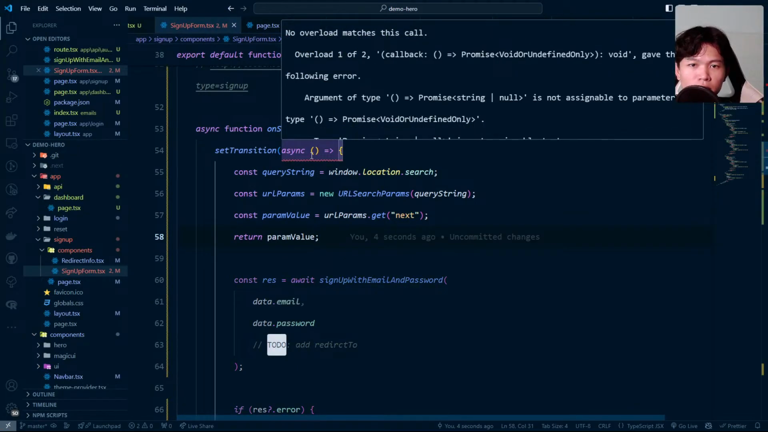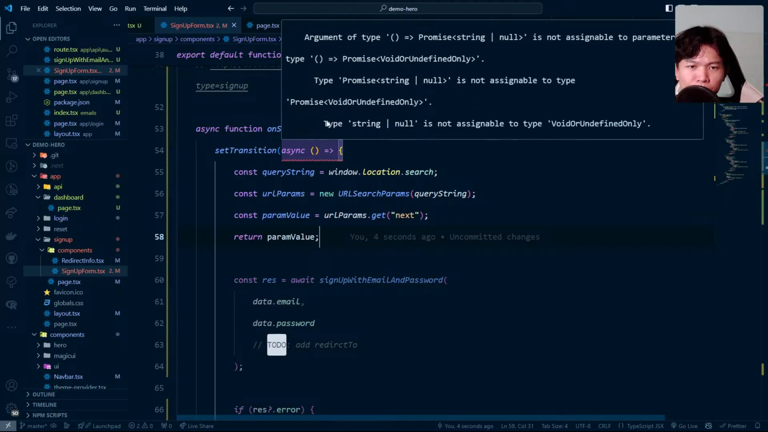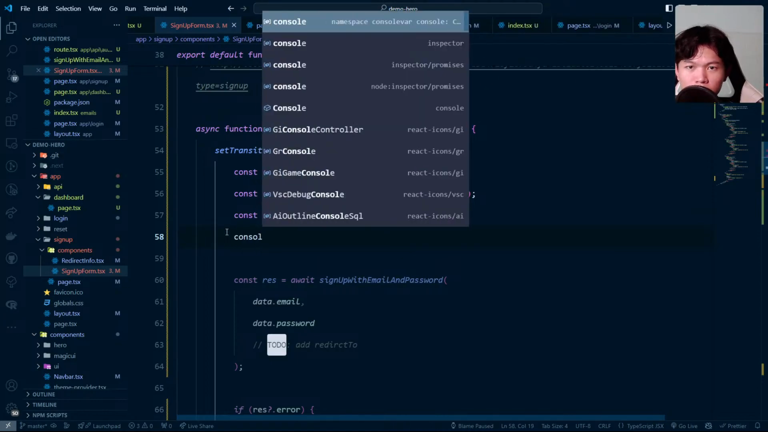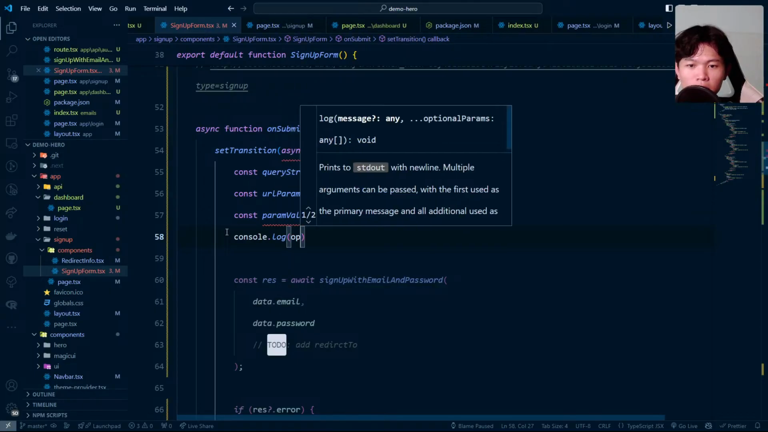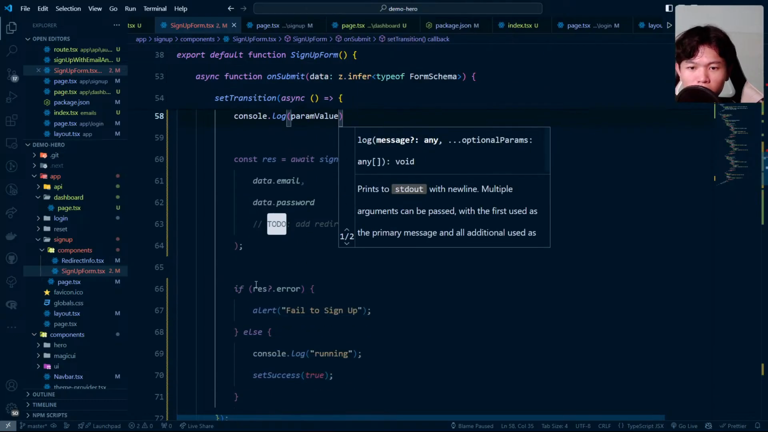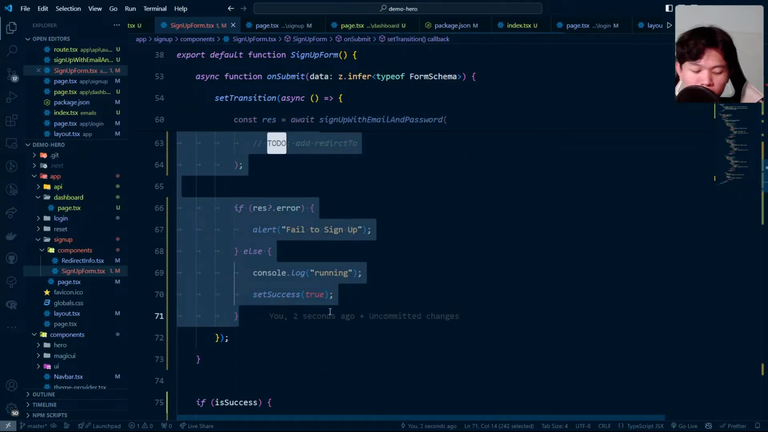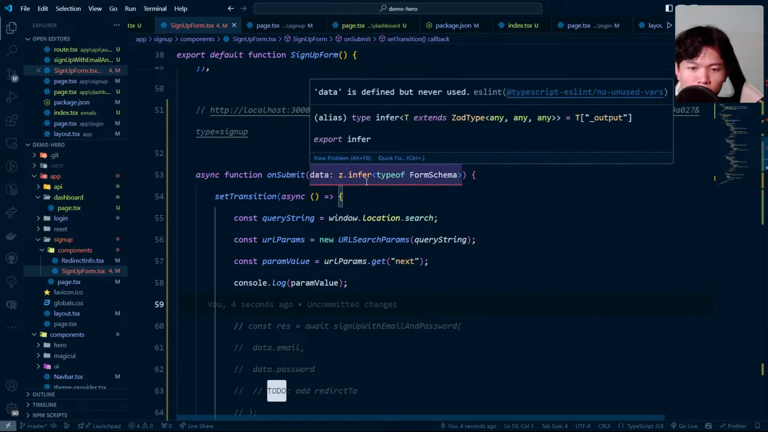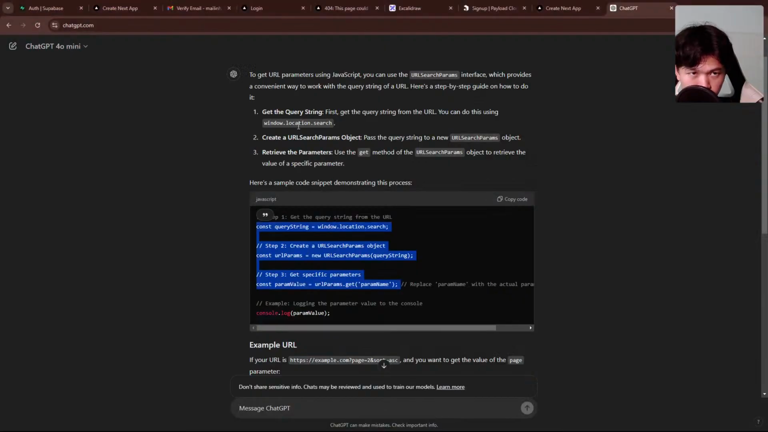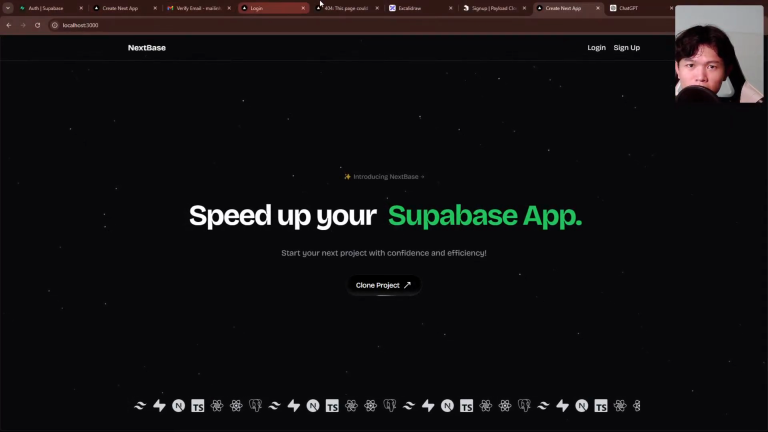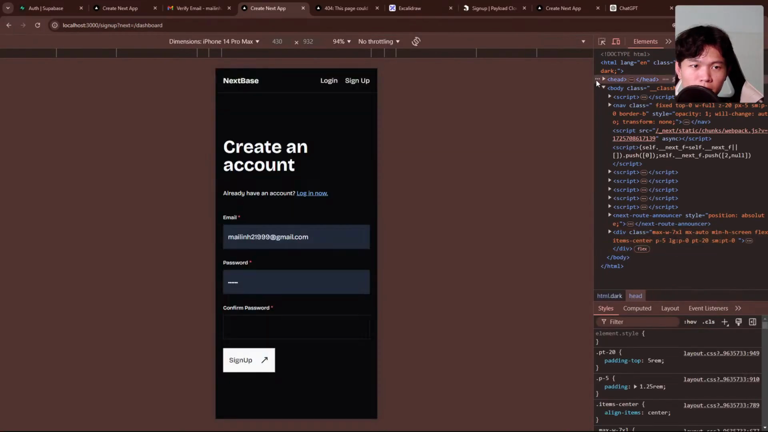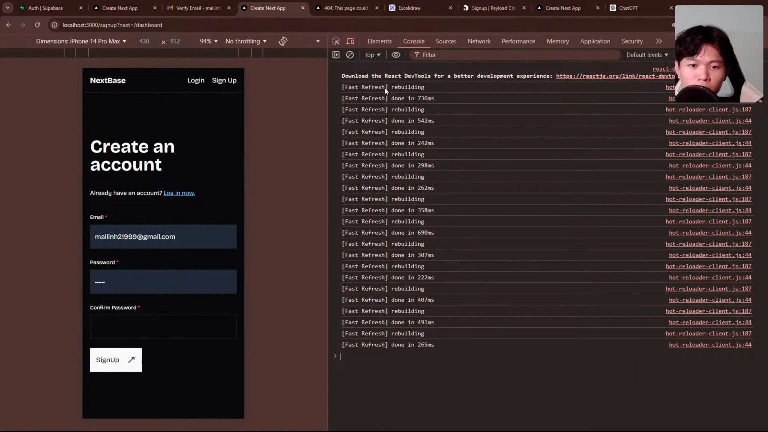Okay, let's see what the problem is right here. Asynchronous promise strings, but returns. Okay, maybe I'm just going to use console.log instead. Console.log the param value, and then this one I'm going to comment out. Okay, we have the squiggly line right here. It's just something that we do not use. Okay, let's go back, go to register, and inspect this one. Console.